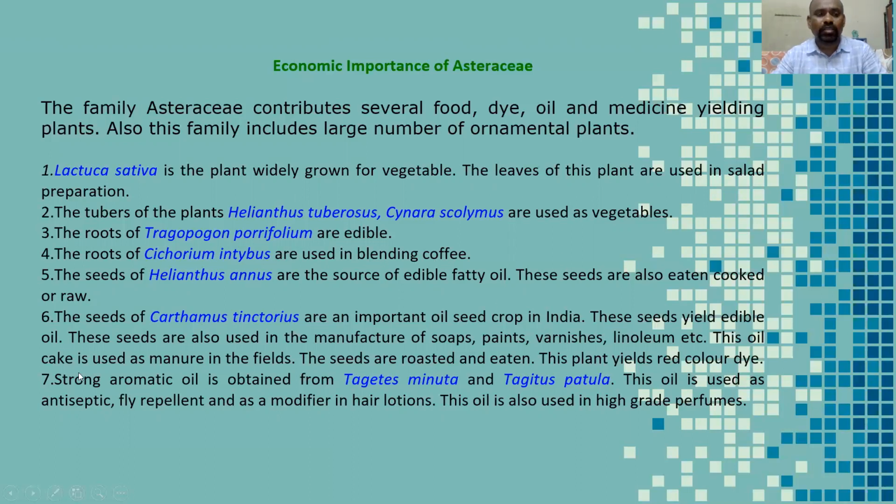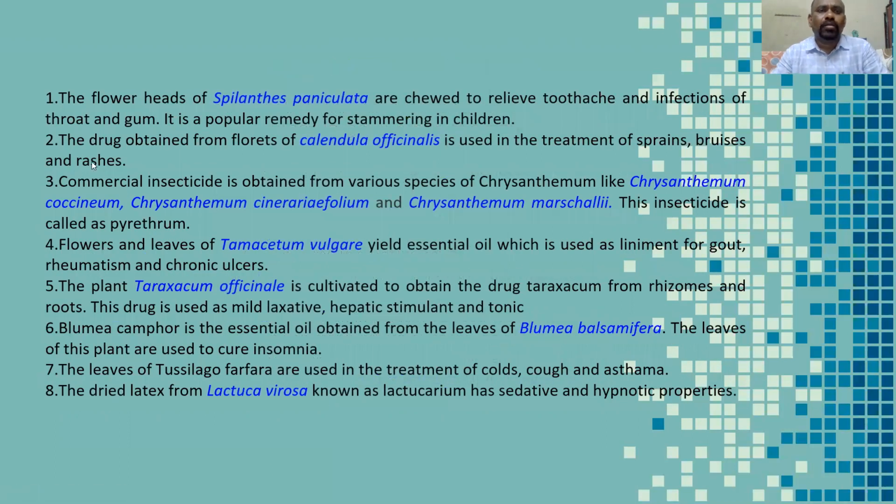So these are some of the very interesting and useful plants for our food and daily life. Some are medicinal plants, some are drug-producing plants, some are latex-producing plants. There are some ornamental plants, like marigold, chrysanthemum, a number of plants grown in our households. So these are some of the very important plants present in the family, right?